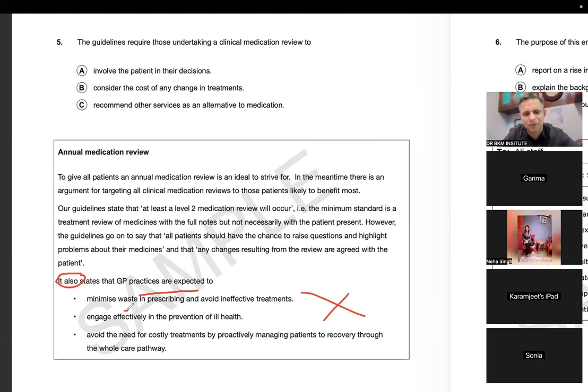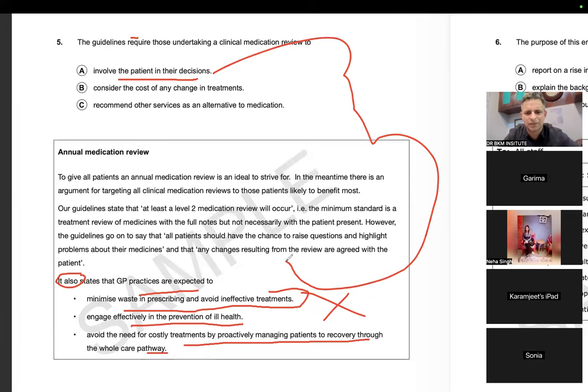GP practices are expected to minimize the waste in prescribing and avoid ineffective treatment. So you have to avoid ineffective treatment, engage effectively in the prevention of ill health, avoid the needs for costly treatments by proactively managing the patients to recovery through the whole care pathway. But again, the guidelines require involve the patient in their decisions. It's simple, yes, they should involve the patients in all the decisions. Consider the cost of any change. Even if I do this, it will cover only this thing, and my paragraph will all go into waste. So one thing like this extra thing cannot have my answer. Even if I think about cost, I will not even read this option in my final exam.